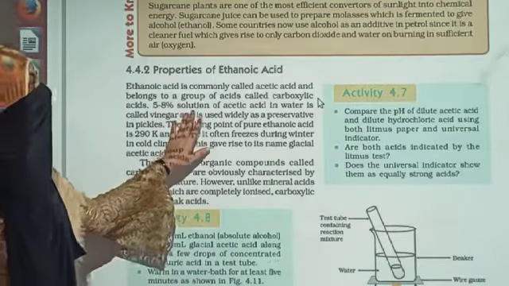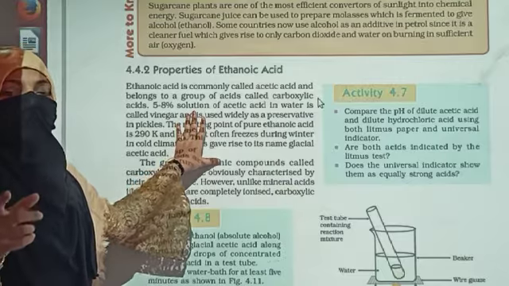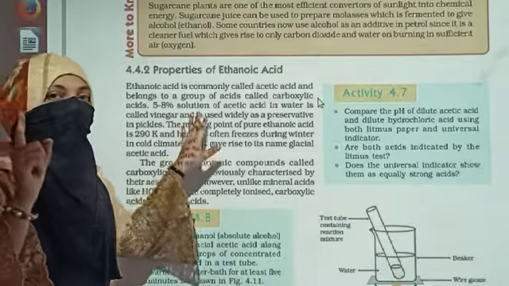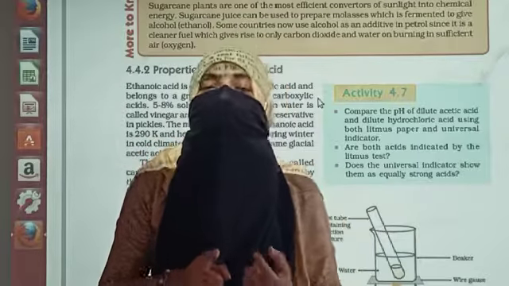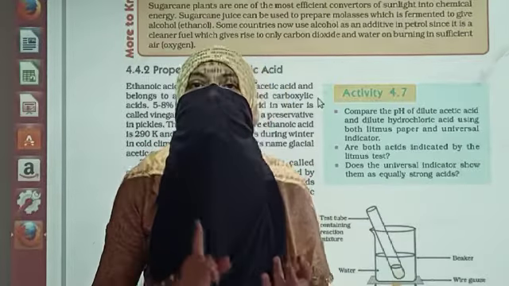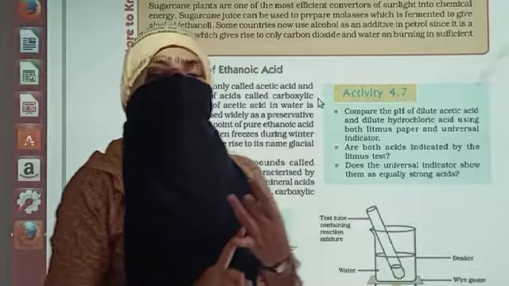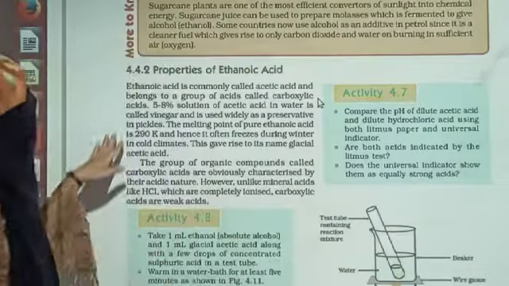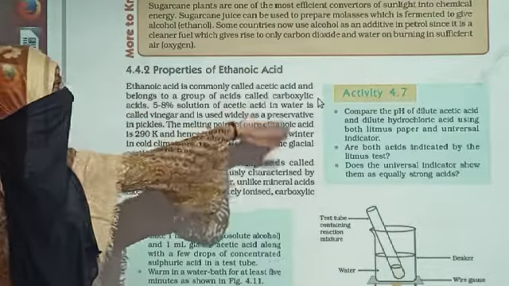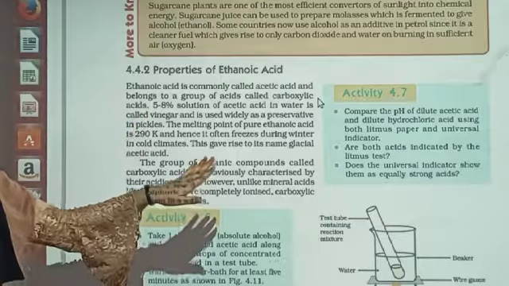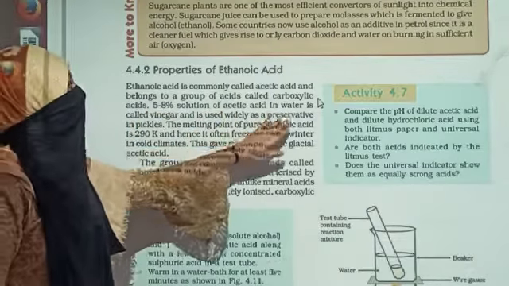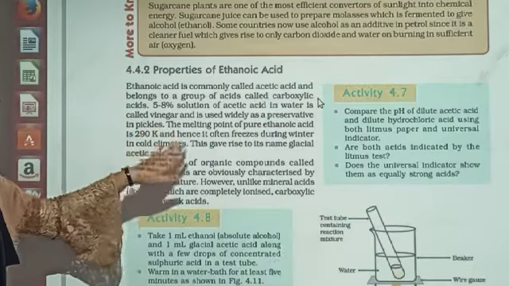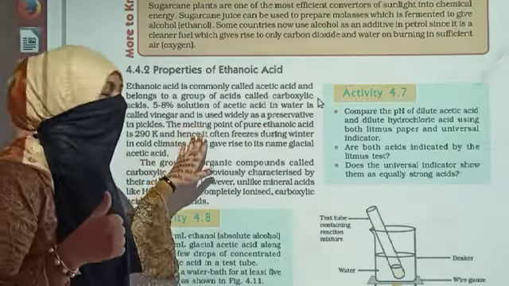Properties of ethanoic acid. Ethanoic acid is also called acetic acid. A 5 to 8% solution of acetic acid in water, what has been formed over there? Vinegar, which we are using at home. Ethanoic acid is commonly called acetic acid, belonging to the carboxylic group. 5 to 8% solution of acetic acid in water is called vinegar. It is also used as a preservative.